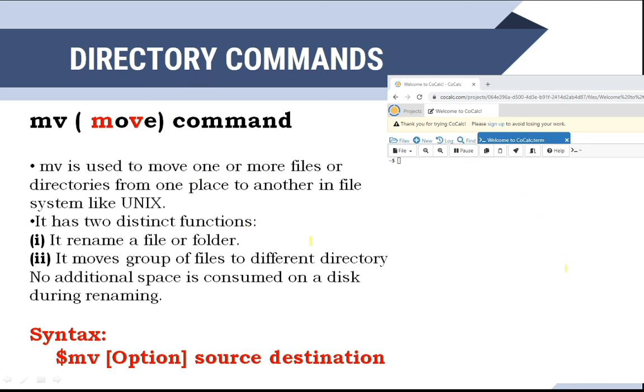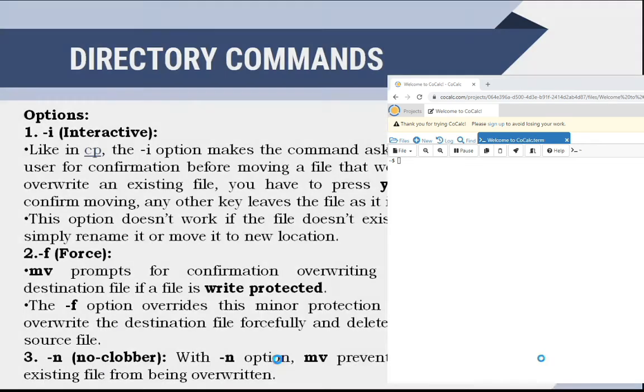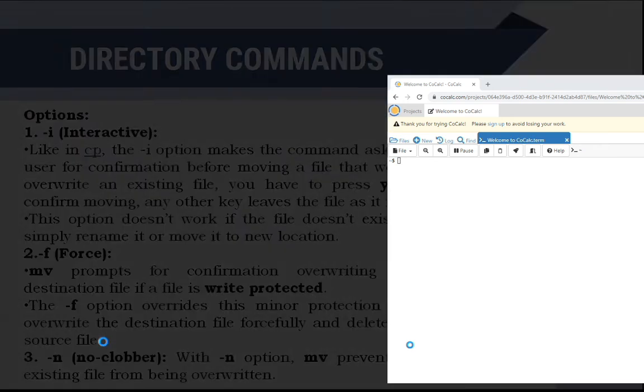So it has two distinct functions. The first is to rename a file or folder. The second is to move a group of files to a different directory. No additional space is consumed on the disk during renaming. The syntax is mv, option, source and destination. The options are the same as with rm. -i is for interactive, -f is for forced, and -n is for no clobber: mv will prevent an existing file from being overwritten.